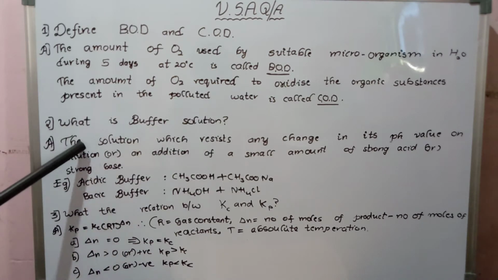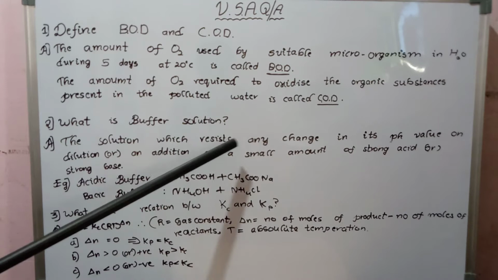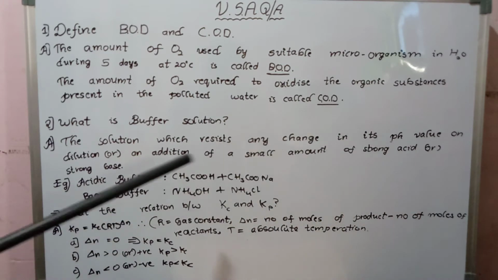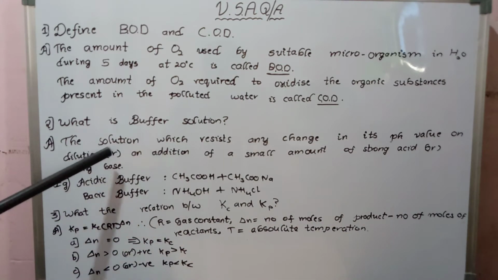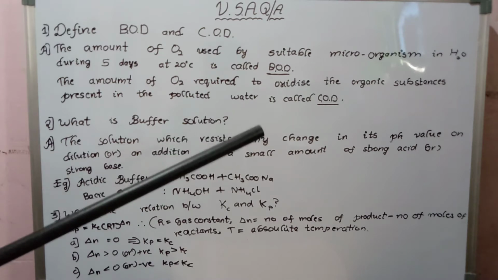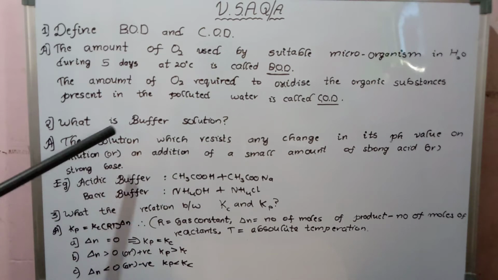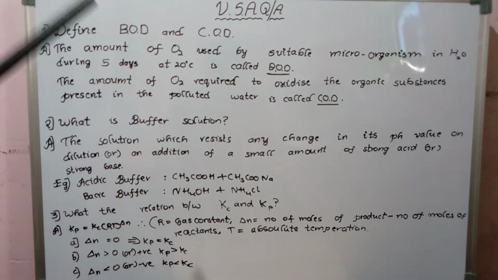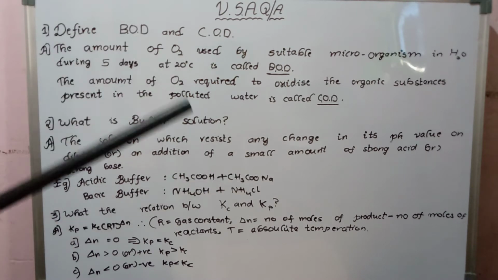So the solution which resists any change in its pH value on dilution or by addition of a small amount of strong acid or strong base, that is called a buffer solution. So a buffer solution does not change its pH either by addition of a strong acid or strong base.